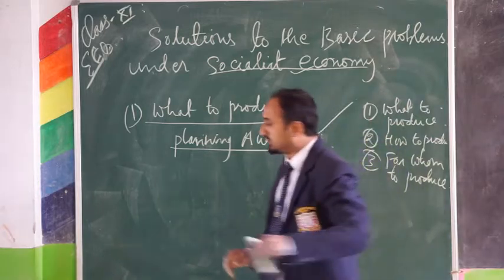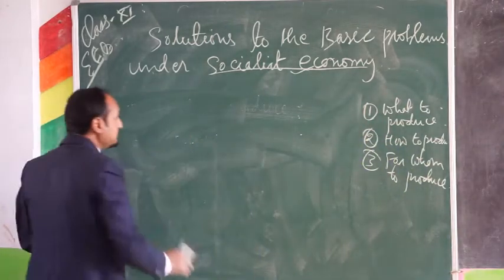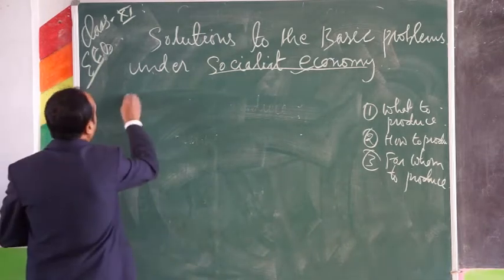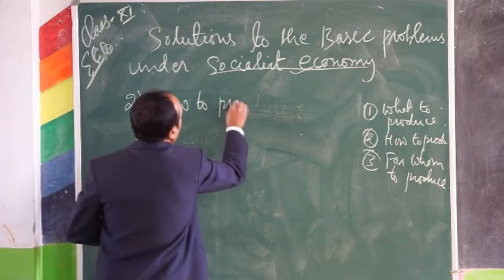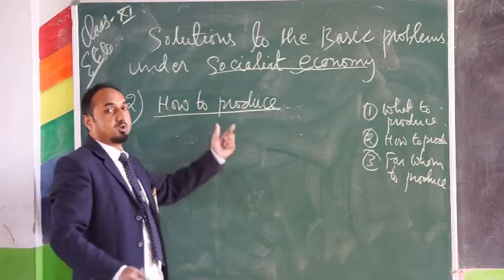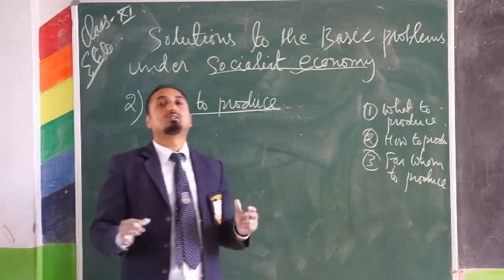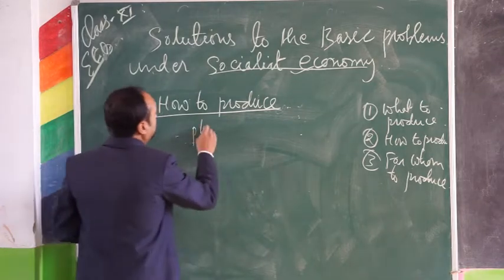Now we will move to the next problem, how to produce. Number two, how to produce. So the problem how to produce in socialist economy is also solved with the help of this planning authority.